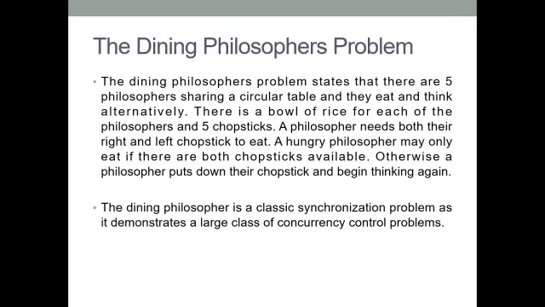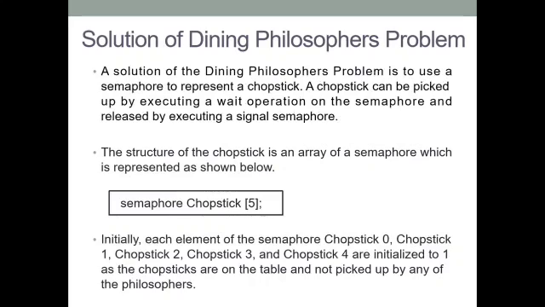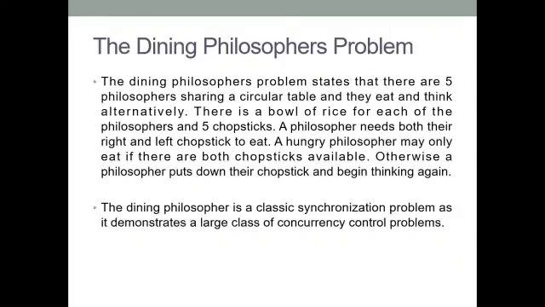The dining philosophers problem is a classic synchronization problem as it demonstrates a large class of concurrency control problems. A solution of the dining philosophers problem is to use a semaphore to represent a chopstick. A chopstick can be picked up by executing a wait operation on the semaphore and released by executing a signal operation on the semaphore. The structure of the chopstick is an array of semaphores.